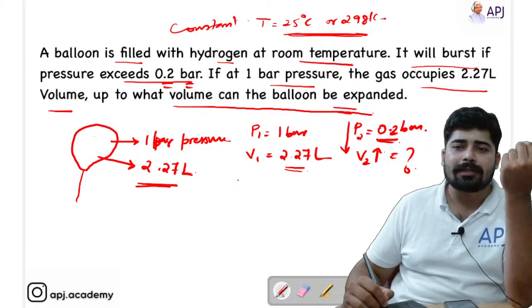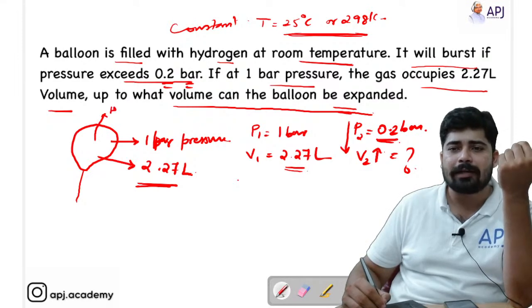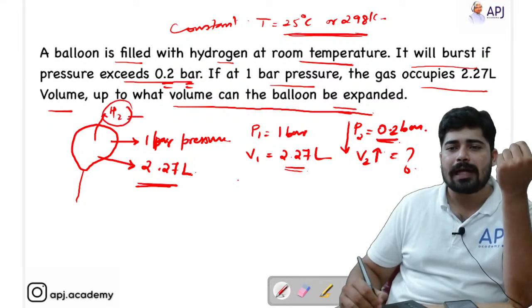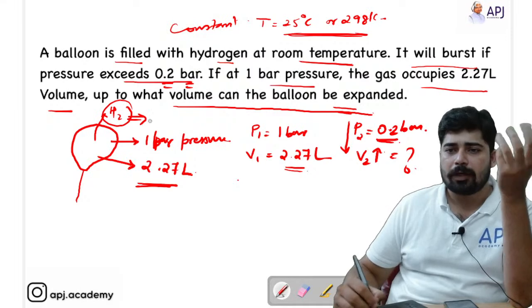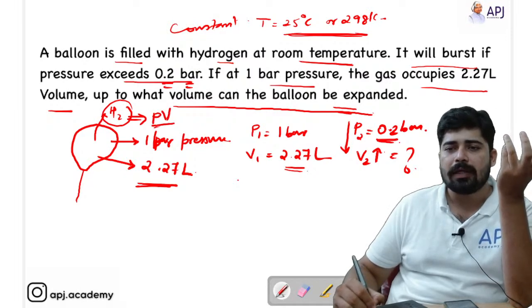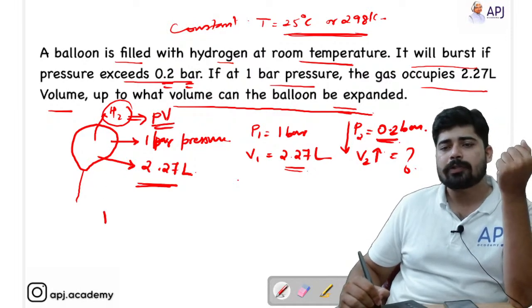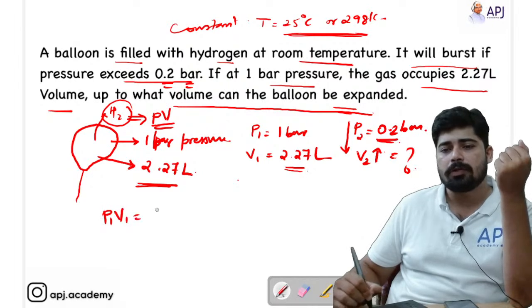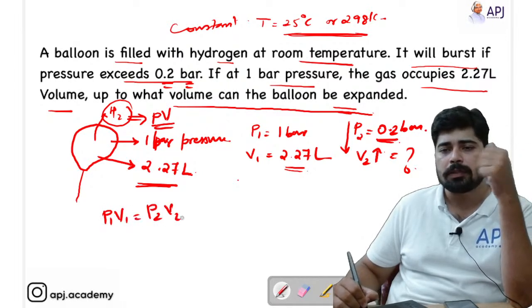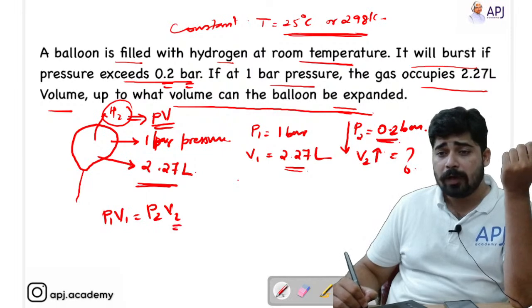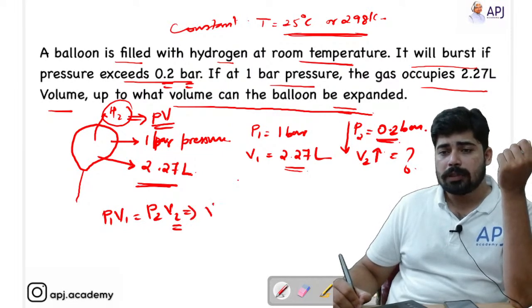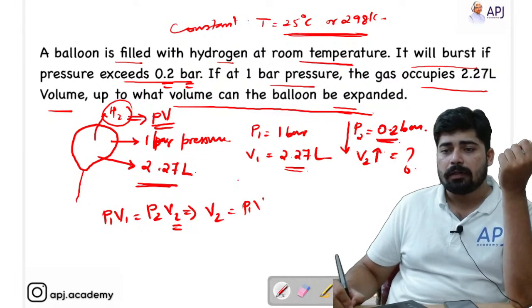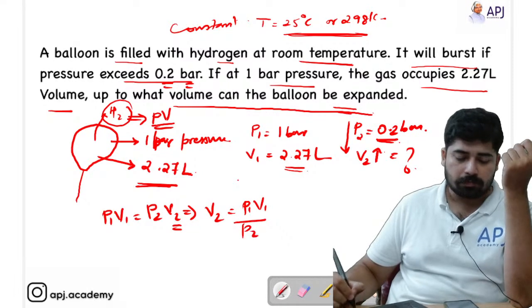Inside this balloon we are only filling hydrogen. For hydrogen we know that at constant temperature, at room temperature, PV is a constant value. So I can use the equation P1 V1 equal to P2 V2. Here I have to find V2, so V2 is equal to P1 V1 by P2, right?